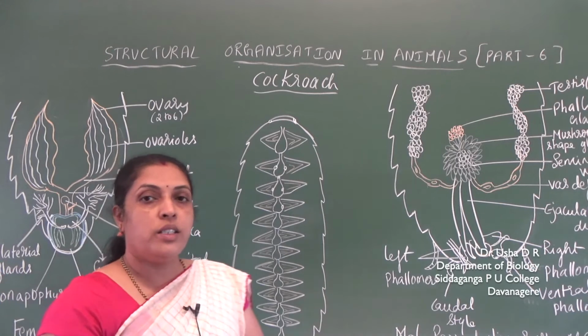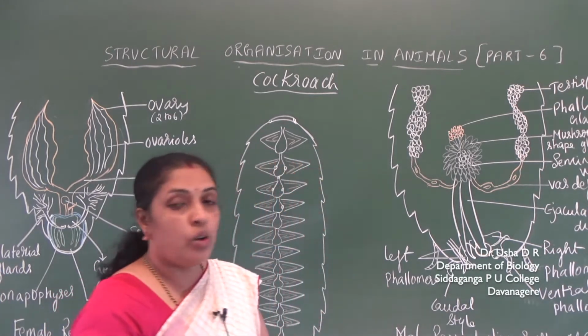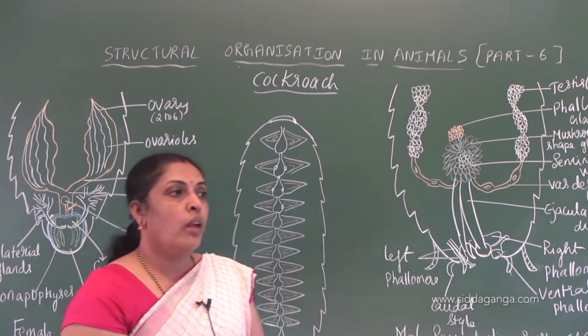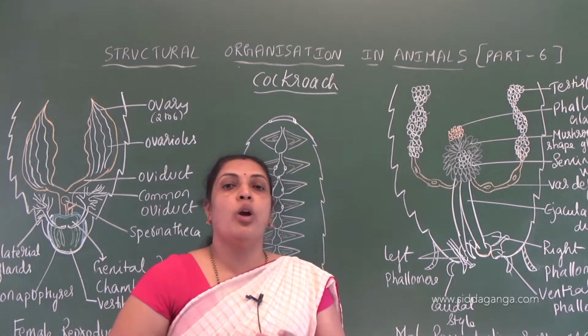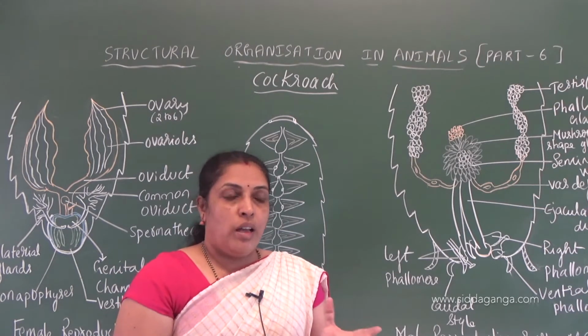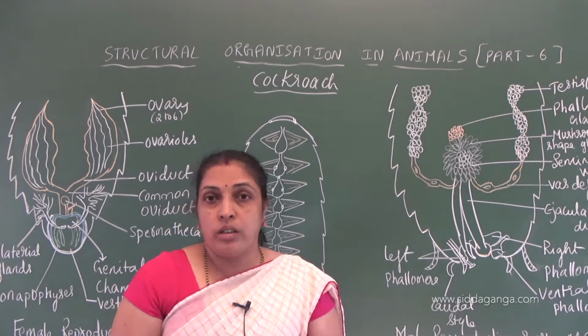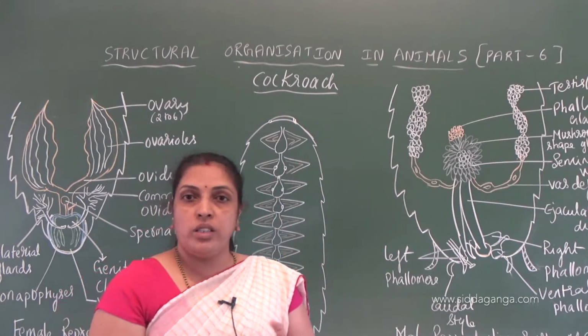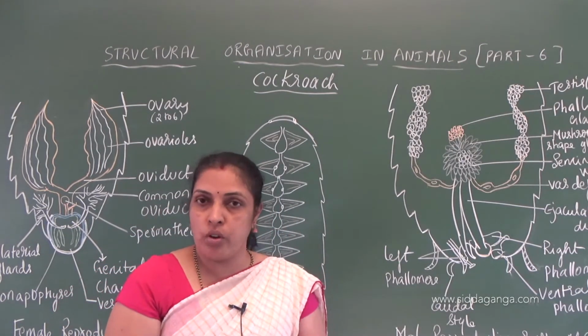Namaste children, let us continue with the topic structural organization in animals by discussing cockroach. So we know that in cockroach, in the last class we studied about the external features, that is morphology, and also the alimentary system or digestive system of cockroach.